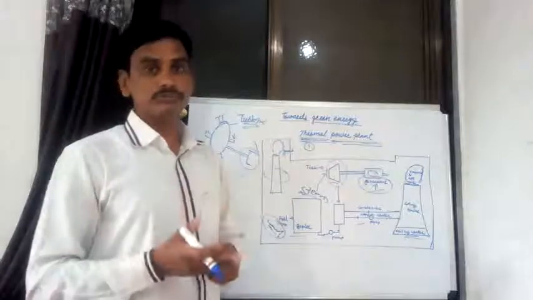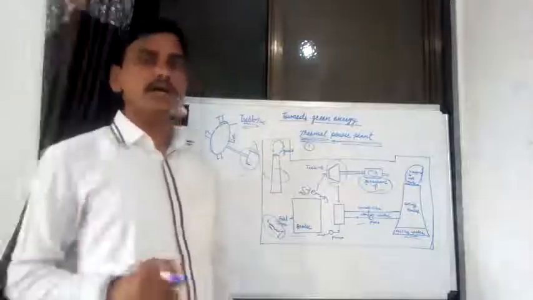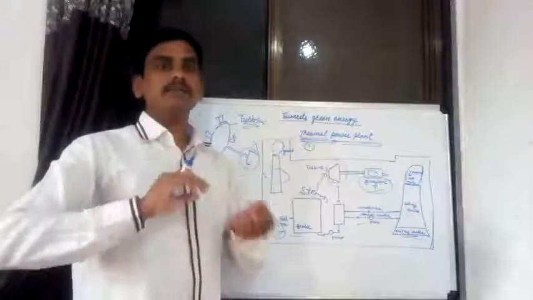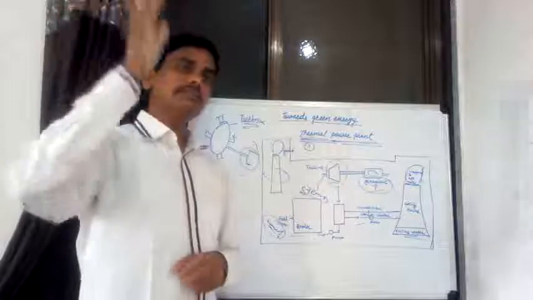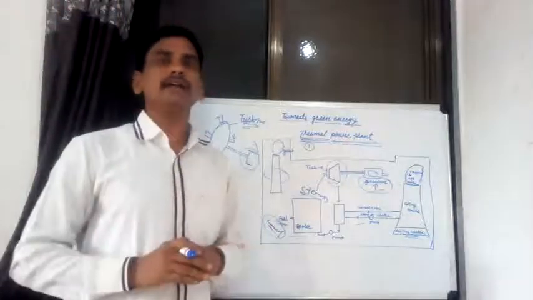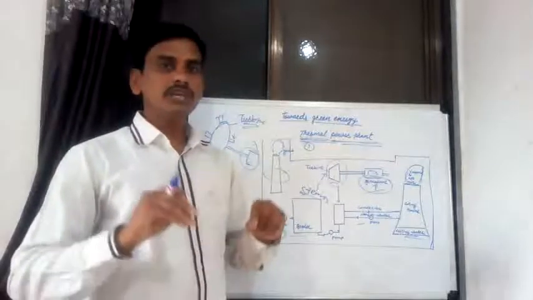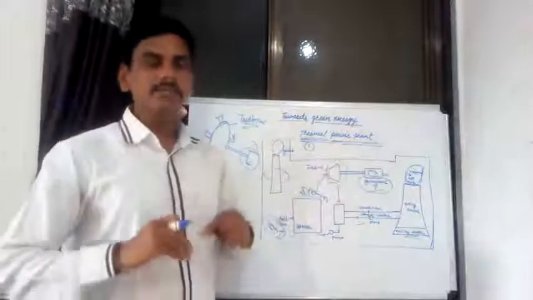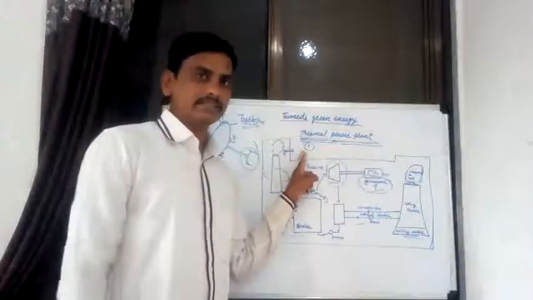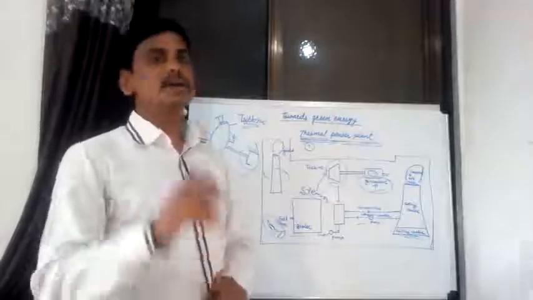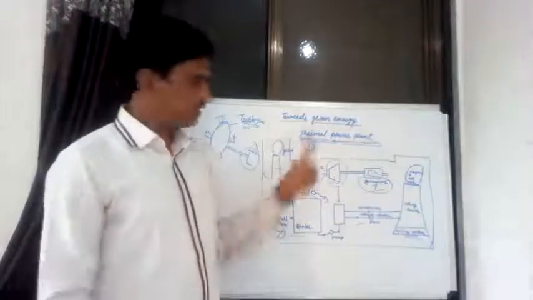Second, the poisonous, harmful gases released into the atmosphere are breathed in by human beings and various living organisms. These poisonous gases enter the respiratory tract and are harmful to it. Various diseases of the respiratory tract are caused by these harmful gases. This is the second problem created by the thermal power plant.